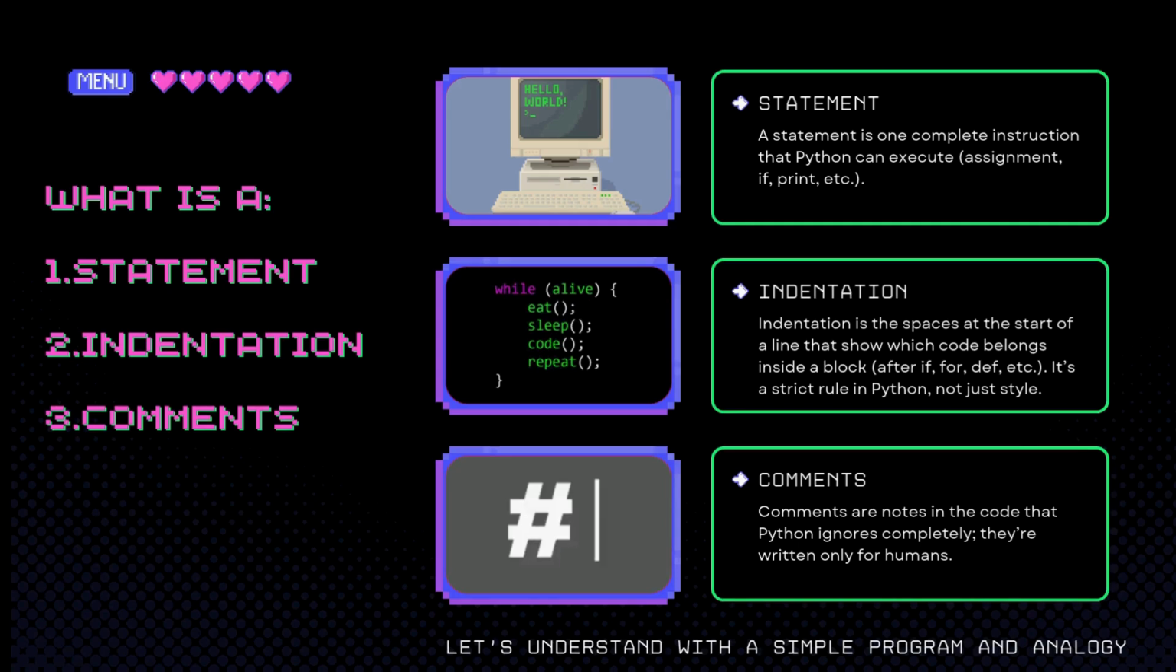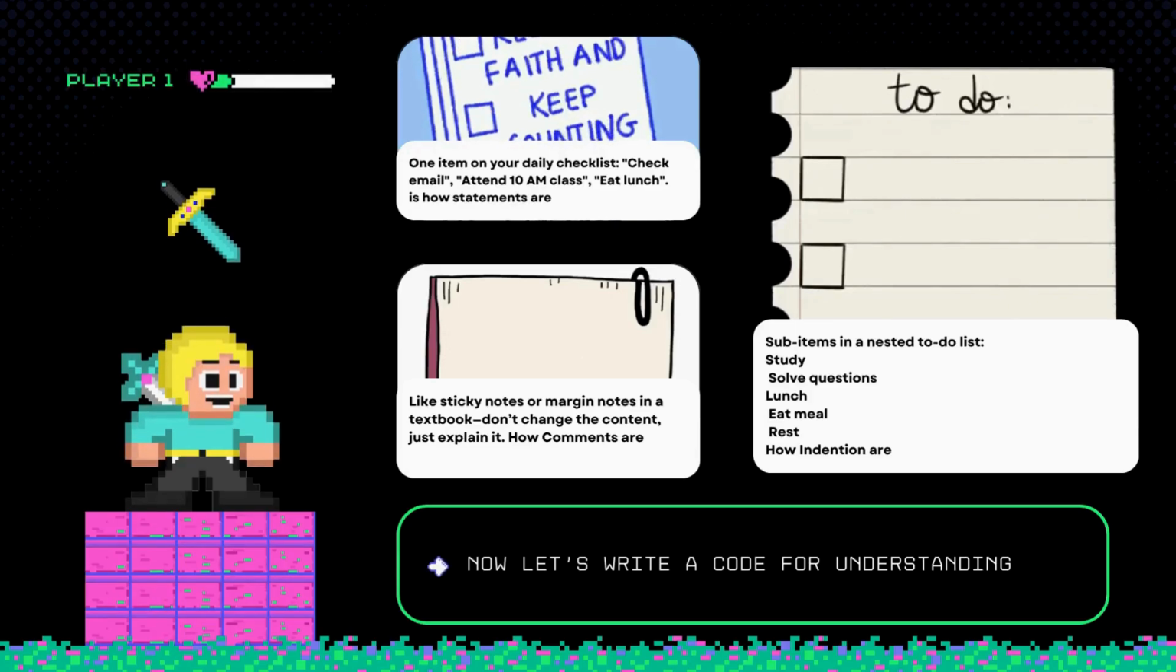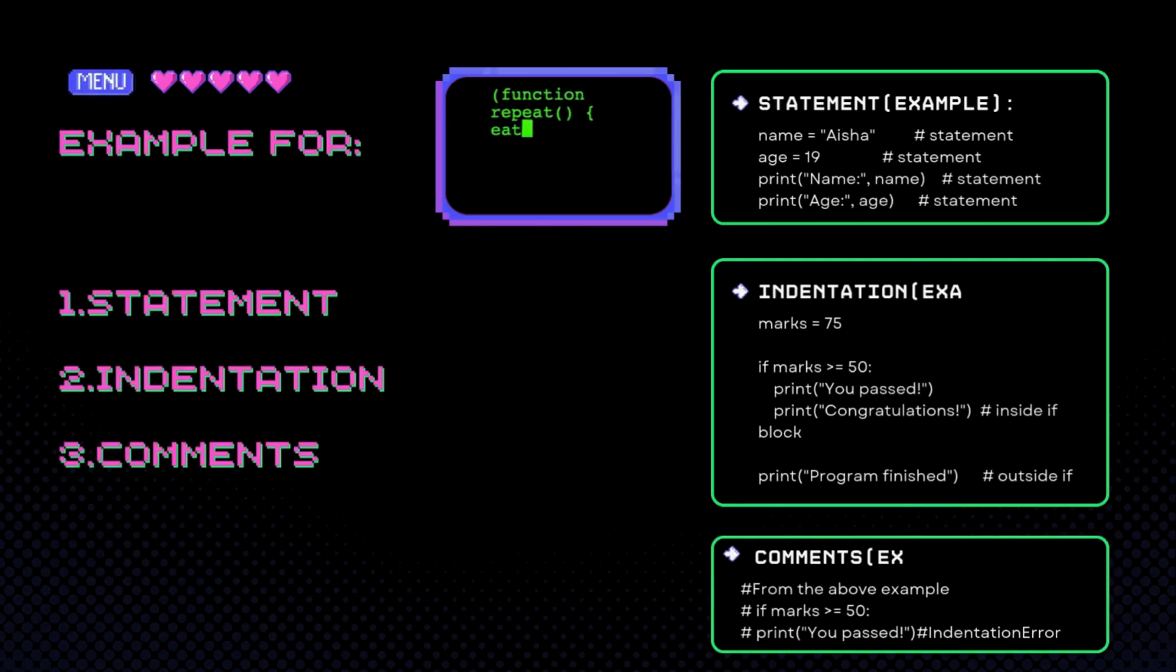Let us understand these three with a few simple analogies. One item on your daily checklist: check email, attend 10 a.m. class, eat lunch is how statements are. Like sticky notes or margin notes in a textbook, they don't change the content, just explain it. That's how comments are. Like sub items in a nested to-do list: study, solve questions, lunch, eat meal, rest is how indentations are. Now, let us understand them with simple examples. Now take a look and note down the example.